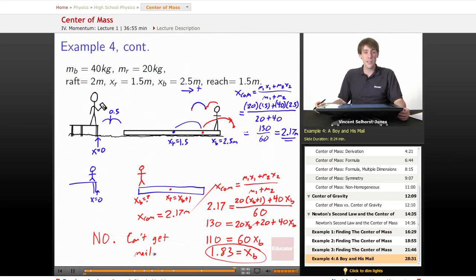All right, hope you understood this, hope it made a lot of sense, and I hope you enjoyed it. It'll be really useful when we're talking about momentum because that's the springboard that'll get us into being able to talk about collisions, which will give us pretty much all we need to have a really deep understanding of kinematics and force. All right, thanks, have fun.